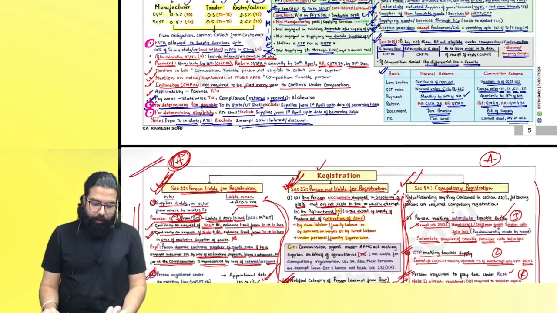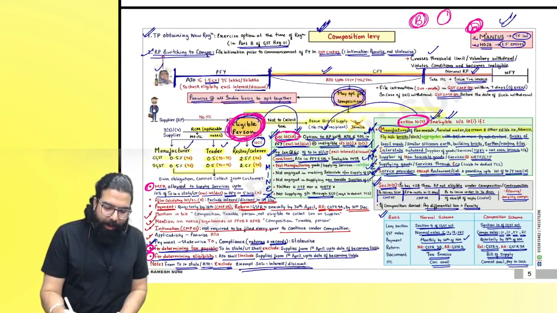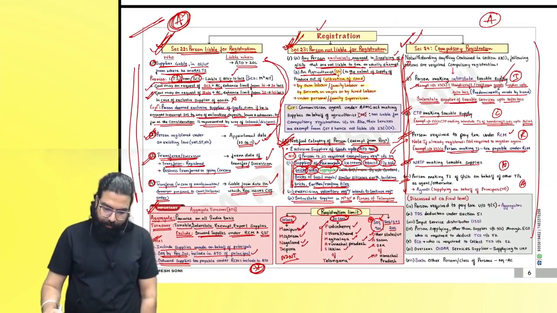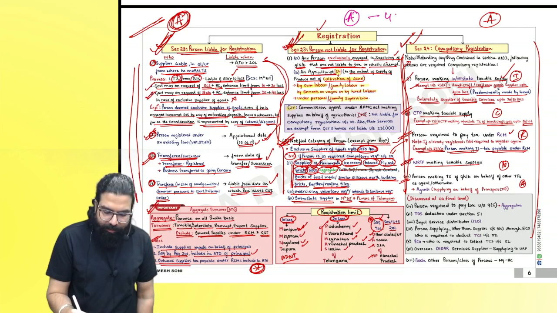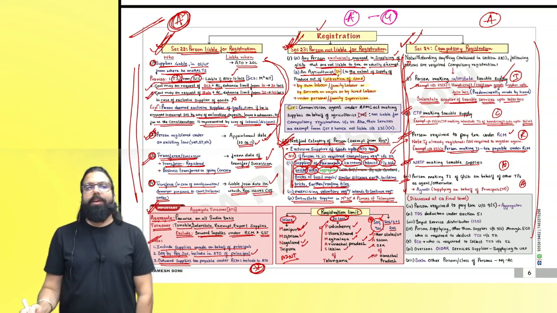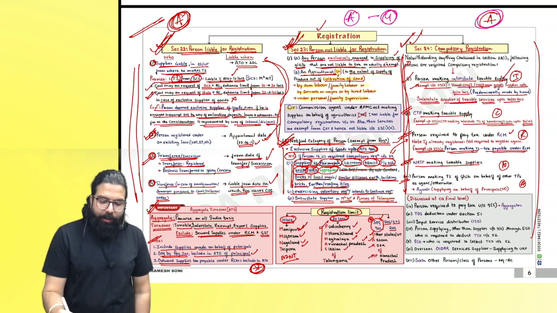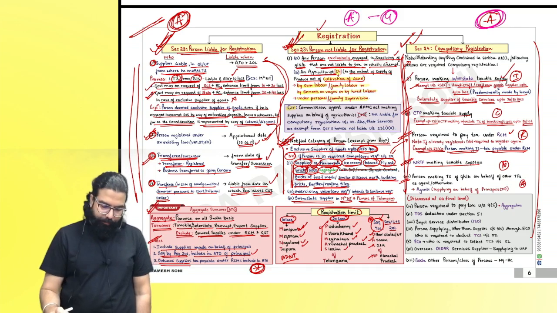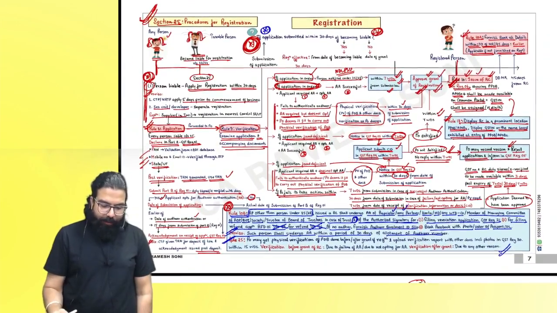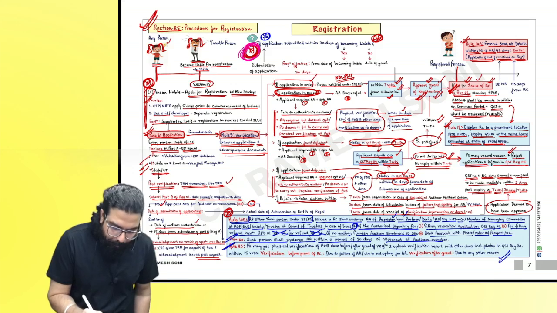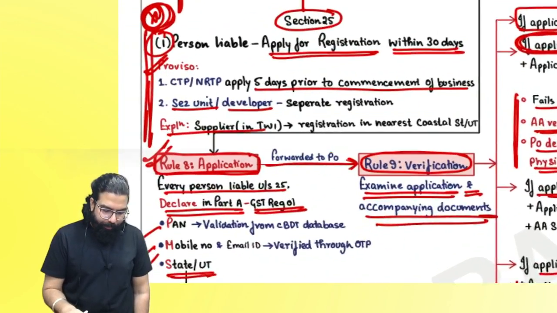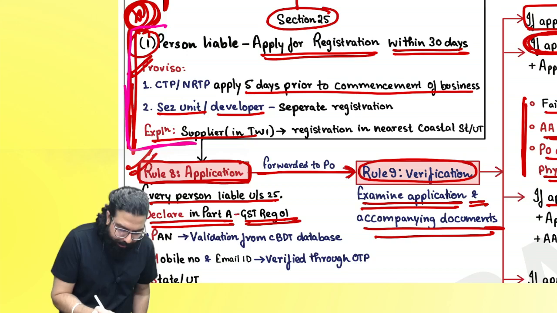Next. This chapter, B graded, 4 marks they can go ahead and ask. Please come to registration, everyone. Registration A graded, 4 marks. Everyone, registration is A graded. First chart, 22, 23, 24, you can't leave anything. 100% everything has to be done. 25, please mark this. If you apply within 30 days, if you don't apply within 30 days, correct? This point you should do and go. You should remember 25-1 में this point. You should apply for registration within 30 days.